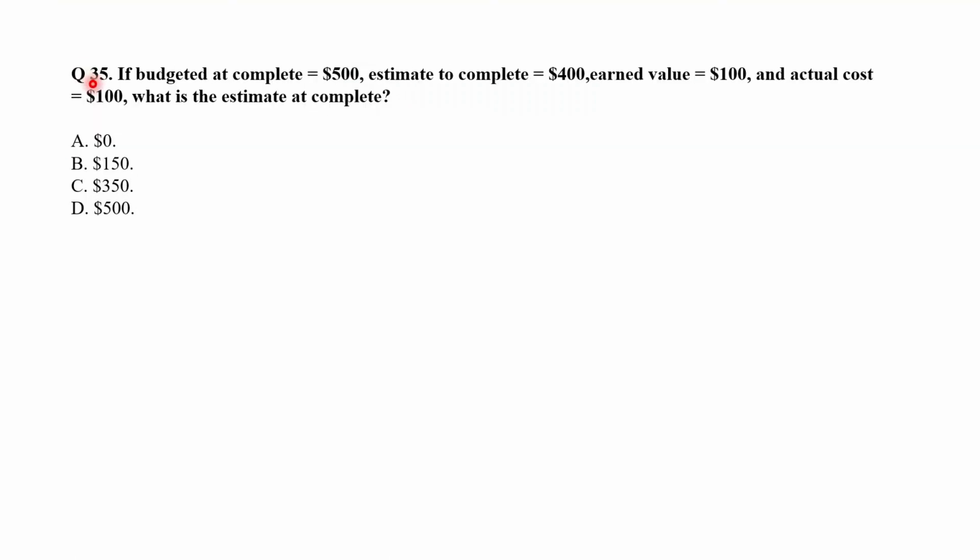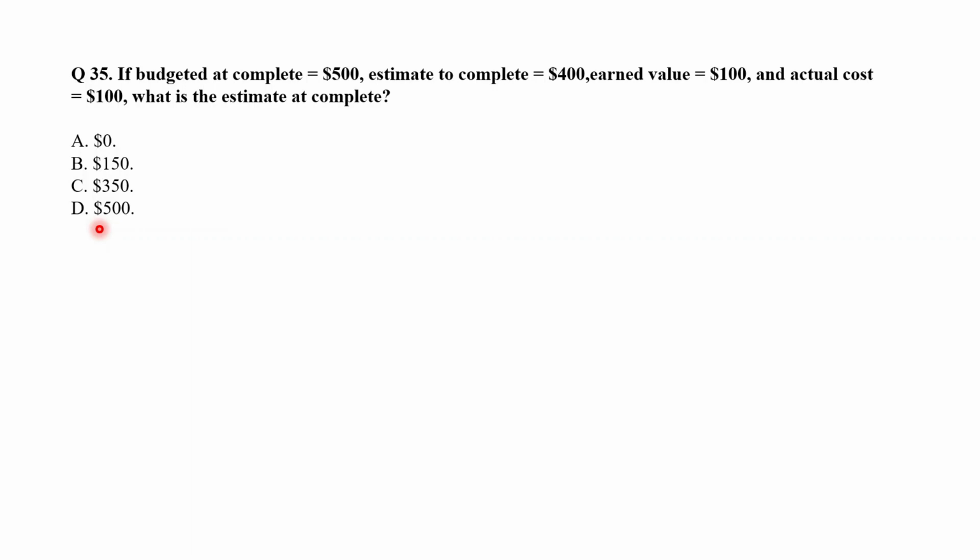Question number 35. If budget at completion equals $500, estimate to complete $400, earned value $100 and actual cost $100, what is the estimate at complete? A, $0, B, $150, C, $350 or D, $500. The estimate at complete is what we expect to have spent at the end of the project.